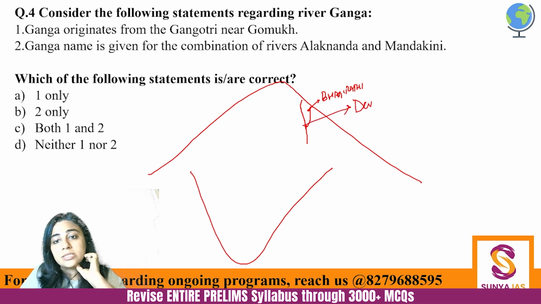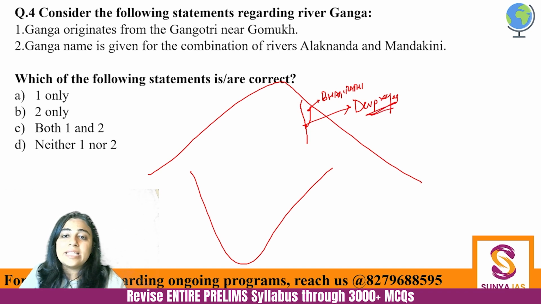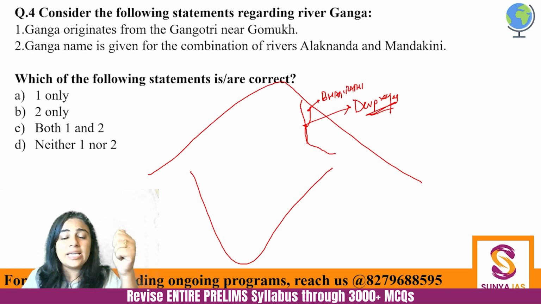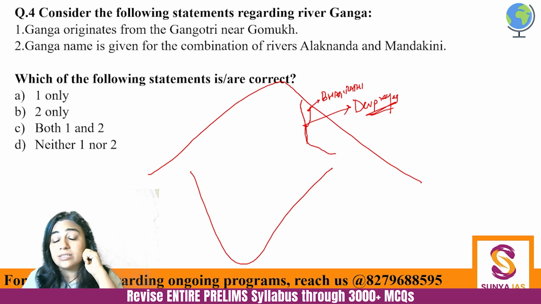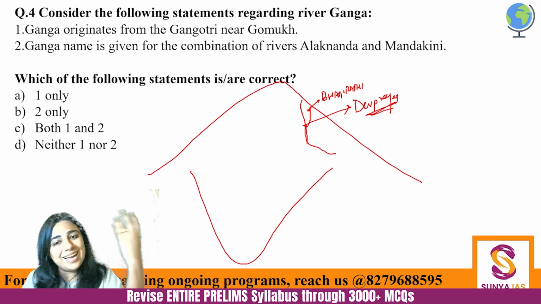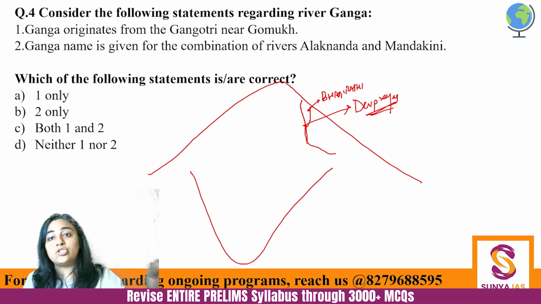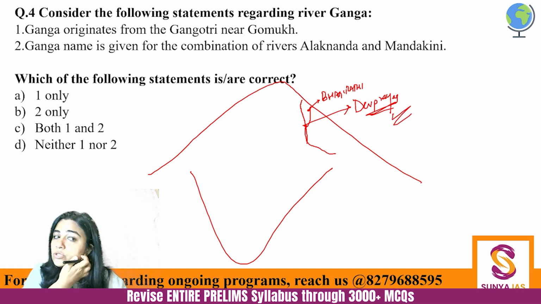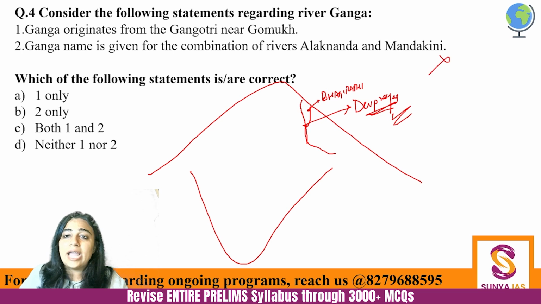You need to remember this. Bhagirathi meets Alaknanda at Dev Prayag and they move forward as the river Ganga. So Ganga is not the name since the beginning of the river. It starts as Bhagirathi, joins Alaknanda at Dev Prayag, and then moves forward as Ganga. One of the most important prayags. So the second statement is incorrect and the first is correct.